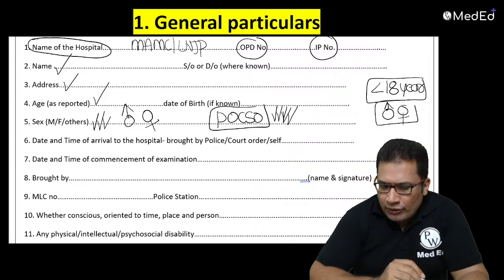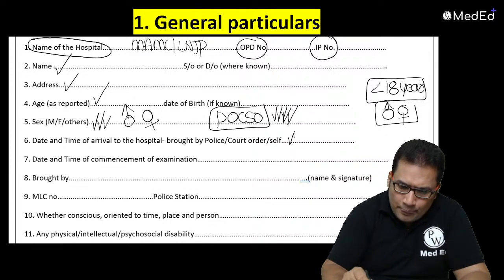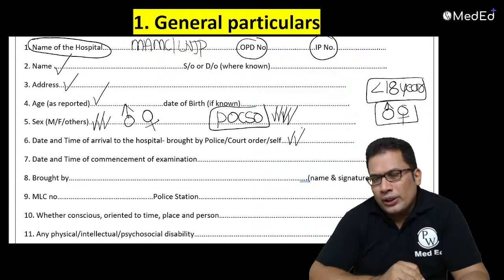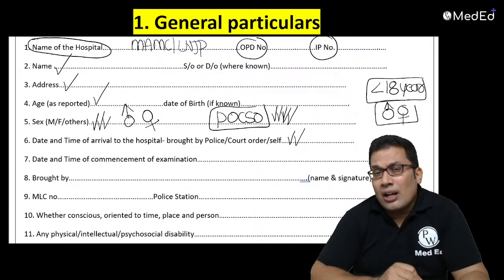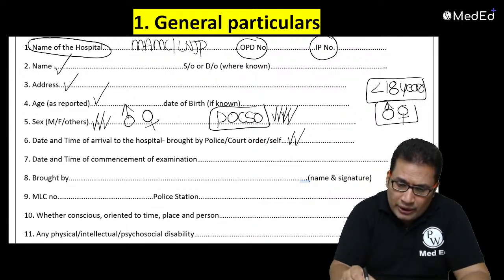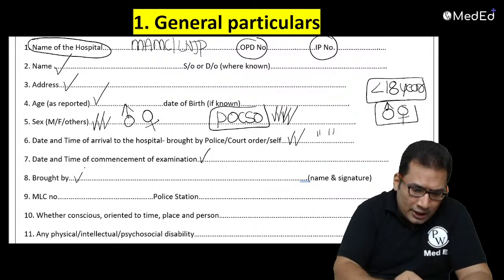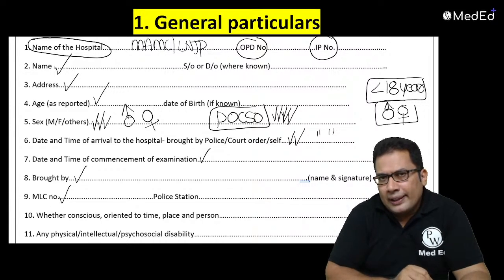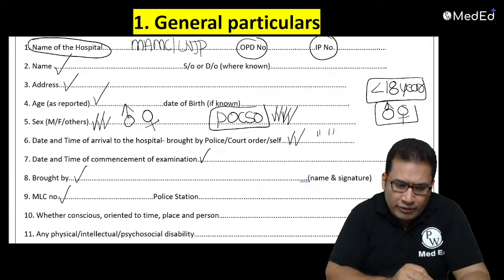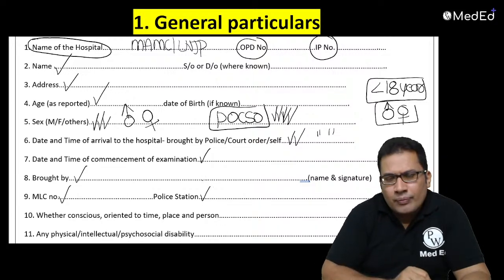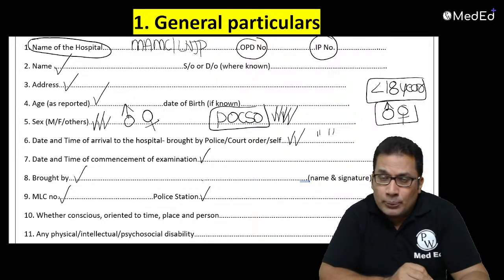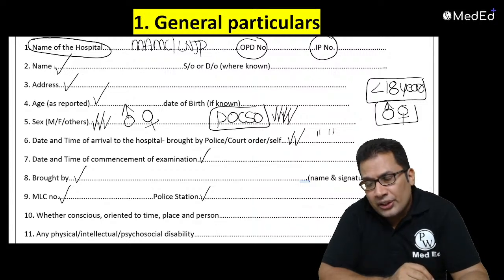Then the date and time of arrival at the hospital, and whether brought by police, court order or self. You need to mention the details of all this. Then the date and time of commencement of examination, and the MLC number. It is a medico-legal case, so there will be an MLC number for each. Then the police station, like New Delhi police station, ITO police station, Tumakuru rural police station, like that.